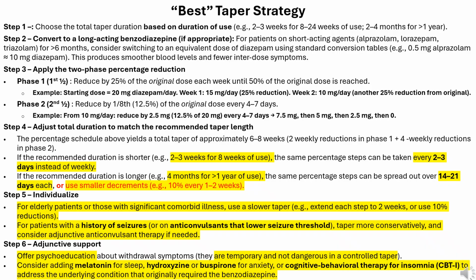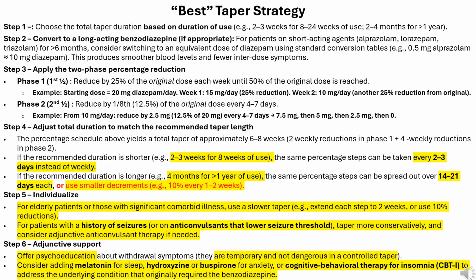Best taper strategy. Step 1. Choose the total taper duration based on duration of use, e.g., 2 to 3 weeks for 8 to 24 weeks of use, 2 to 4 months for greater than 1 year. Step 2. Convert to a long-acting benzodiazepine, if appropriate. For patients on short-acting agents, alprazolam, lorazepam, triazolam, for 6 months, consider switching to an equivalent dose of diazepam using standard conversion tables, e.g., 0.5 mg alprazolam is almost equal to 10 mg diazepam. This produces smoother blood levels and fewer interdose symptoms.